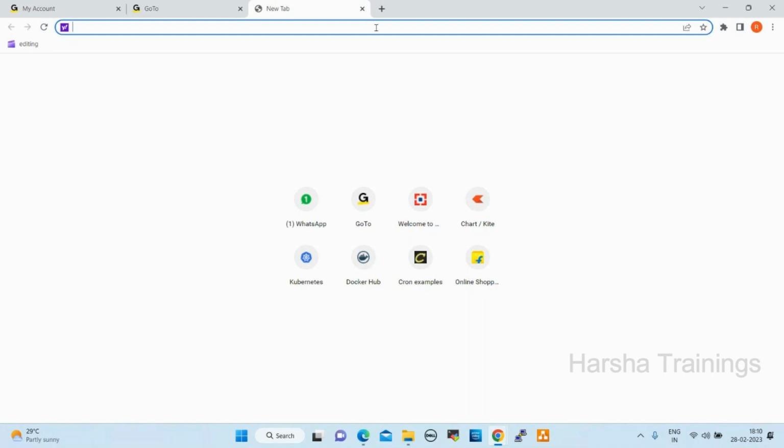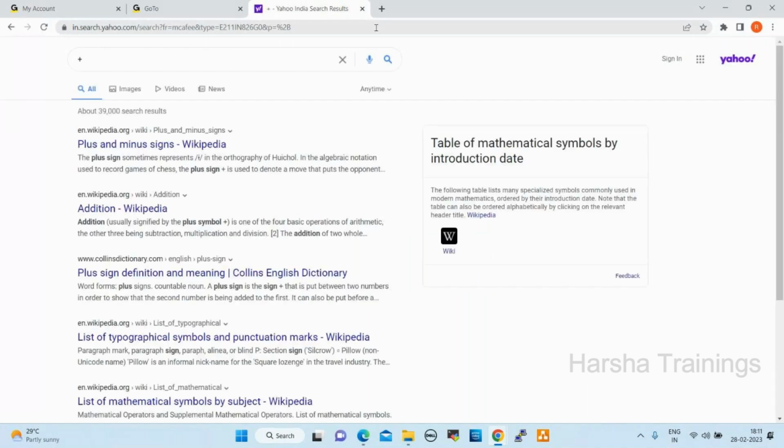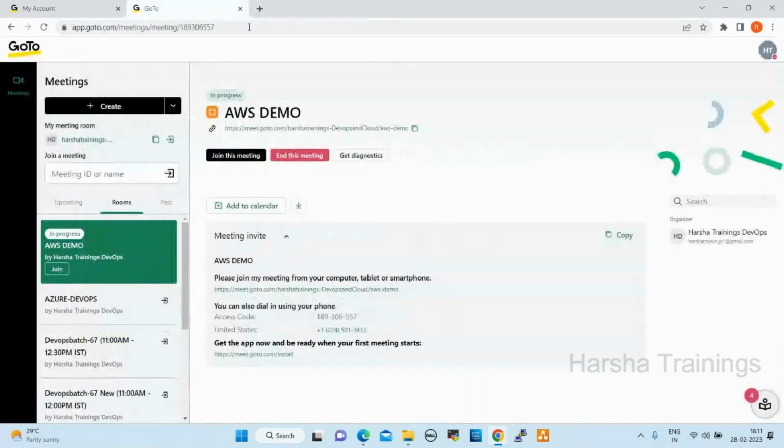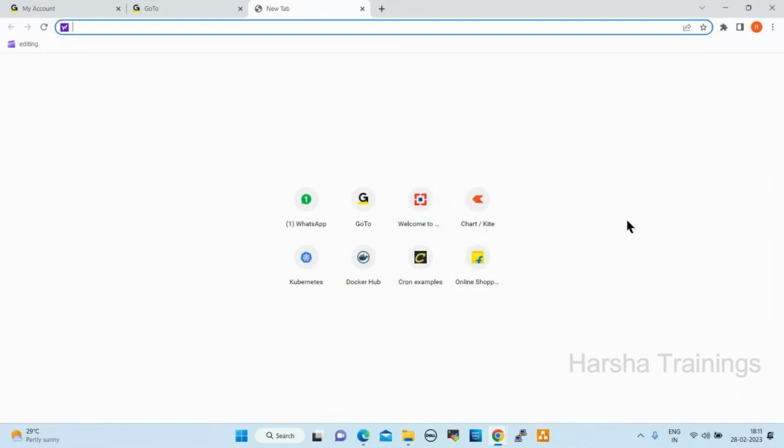Now, how to create an AWS account? So an AWS account is 1 year free. Within 1 year, we can use the account without any charges. But there are some limitations. What are the services we can use? What are the storages we can use? And what are the network services we can use? We'll try to understand.